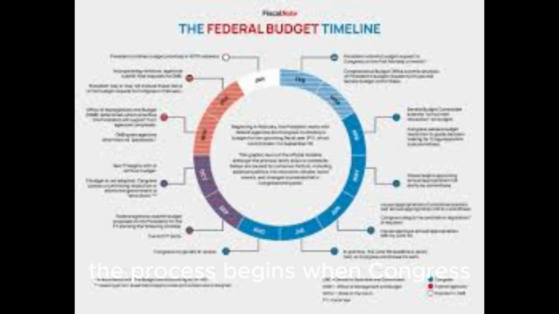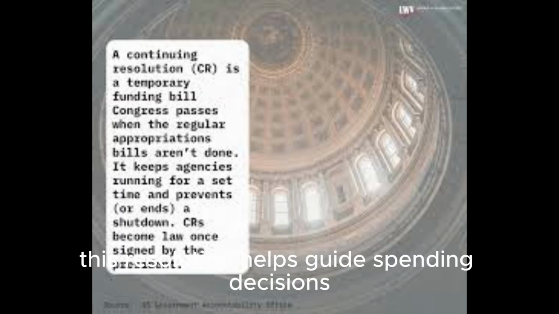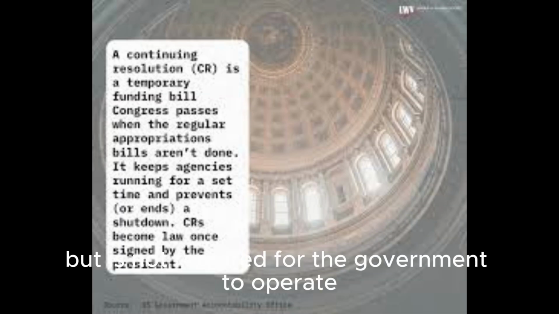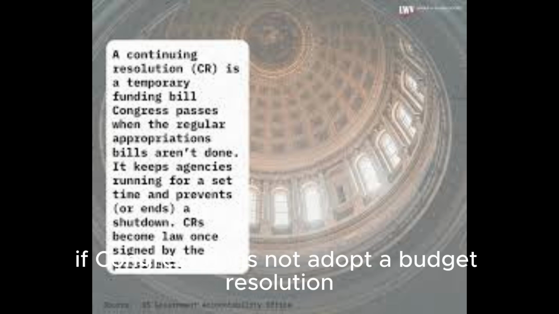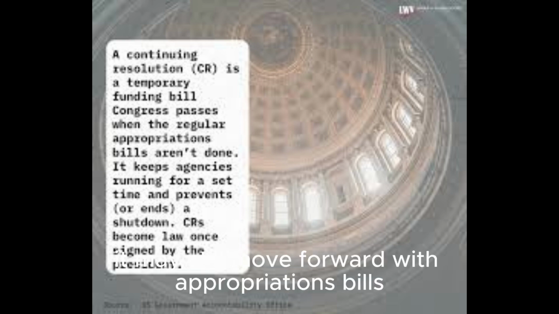The process begins when Congress is expected to adopt a budget resolution by April 15th for the fiscal year that starts on October 1st. This resolution helps guide spending decisions, but is not required for the government to operate. If Congress does not adopt a budget resolution, it may still move forward with appropriations bills.